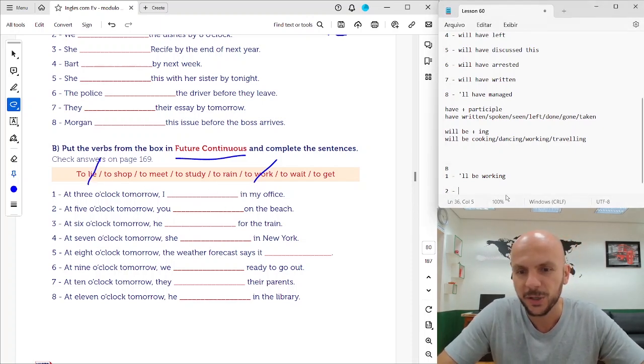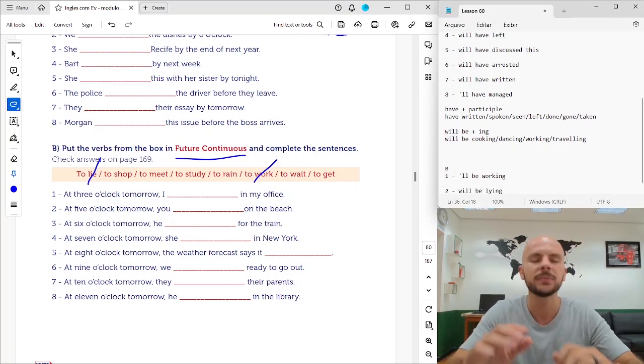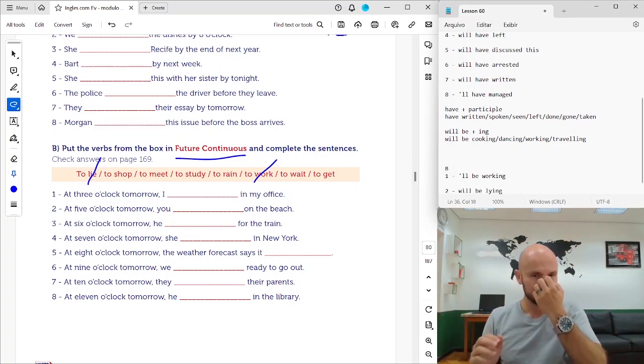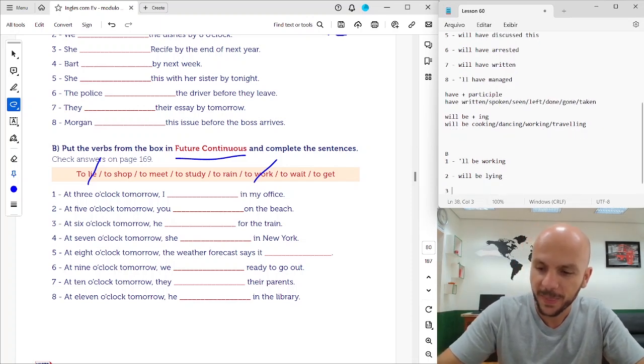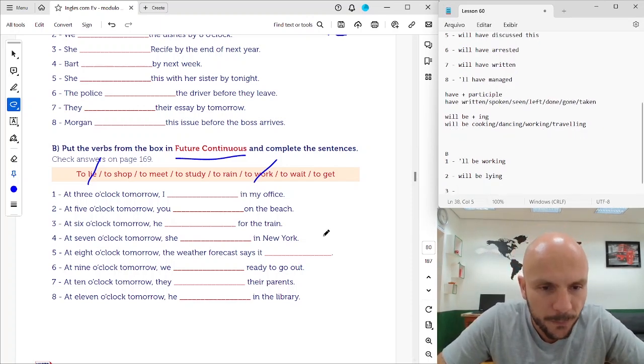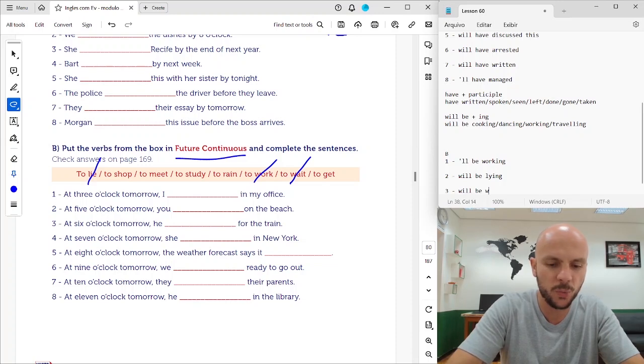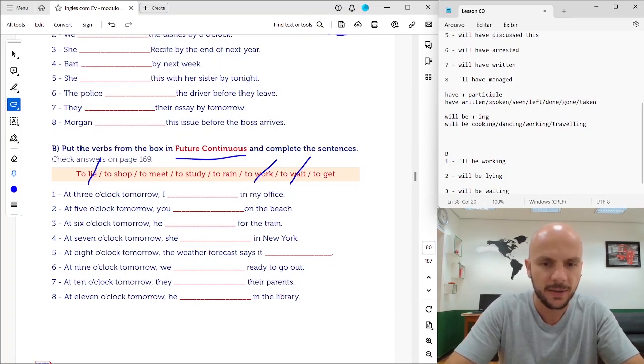Lying, okay? You will be lying on the beach. 3. At 6 o'clock tomorrow, he wait for the train. He will be waiting for the train.